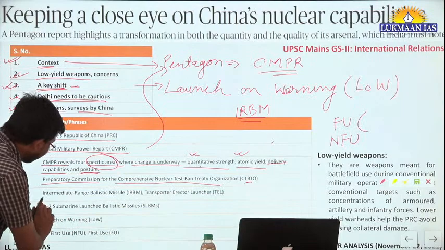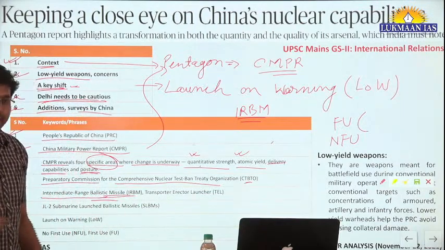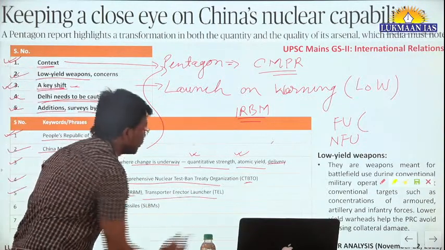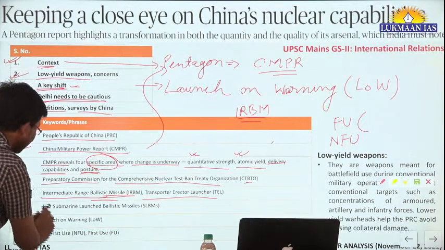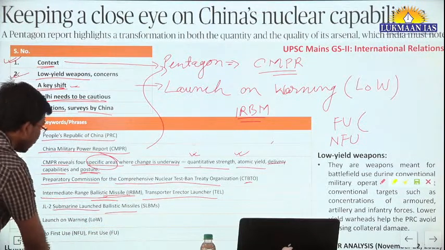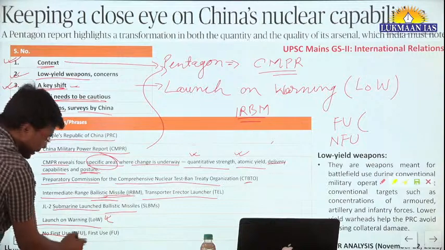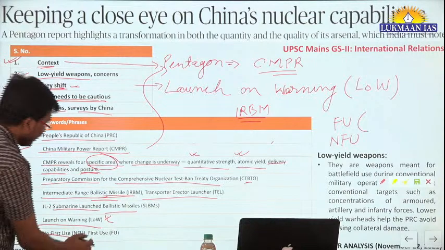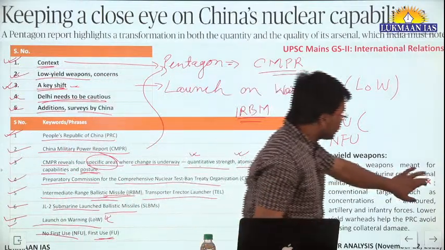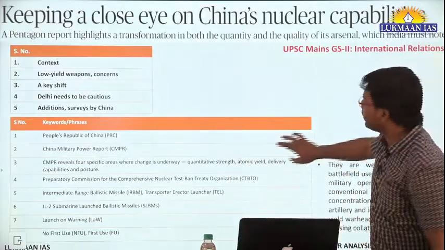Right. At the same time, intermediate range ballistic missiles. They have mentioned that China has built a new type of intermediate range ballistic missile that is launched using a transporter erector launcher. Then they have submarine launched ballistic missiles also. Then launch on warning, this is the policy being used by China. No first use policy is the nuclear doctrine of India, while first use can be adopted by China in that manner also. Okay, so this was all about this particular article. I hope you have got some insight on this.